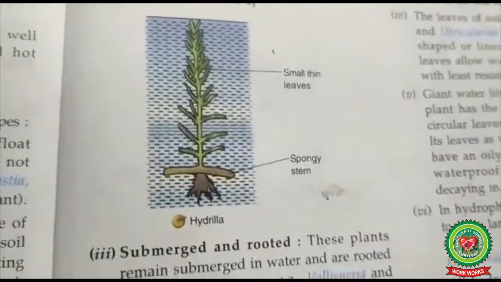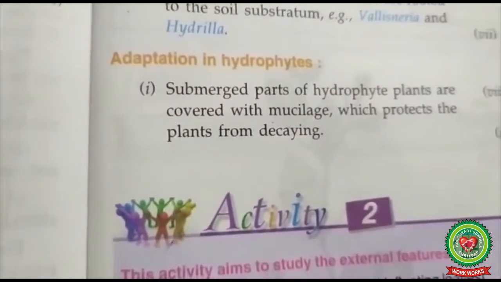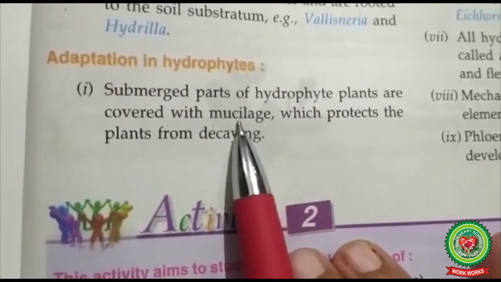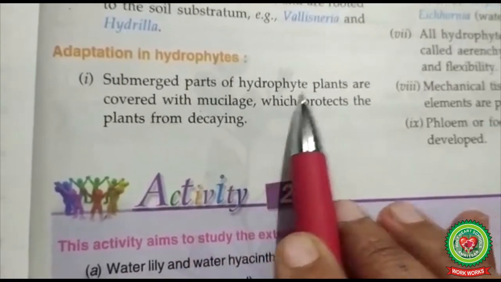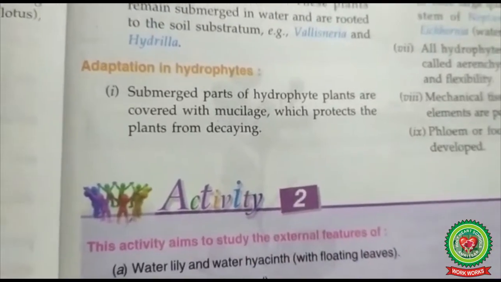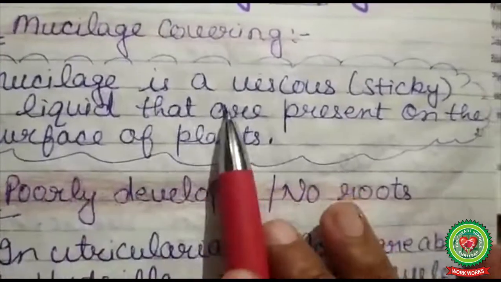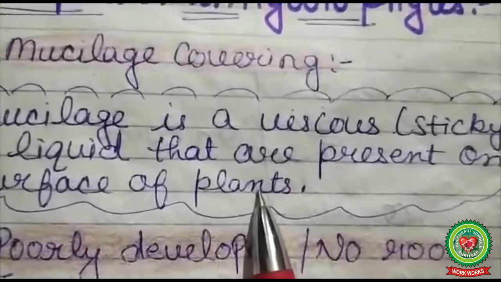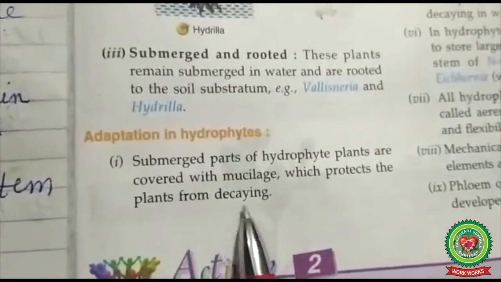Next student, we are going to discuss adaptation in hydrophytes. Now, first adaptation is mucilage covering. Submerged parts of hydrophyte plants are covered with mucilage. Now, what is mucilage? Mucilage is a viscous, sticky liquid which is present on the surface of plants, which protects the plants from decaying.